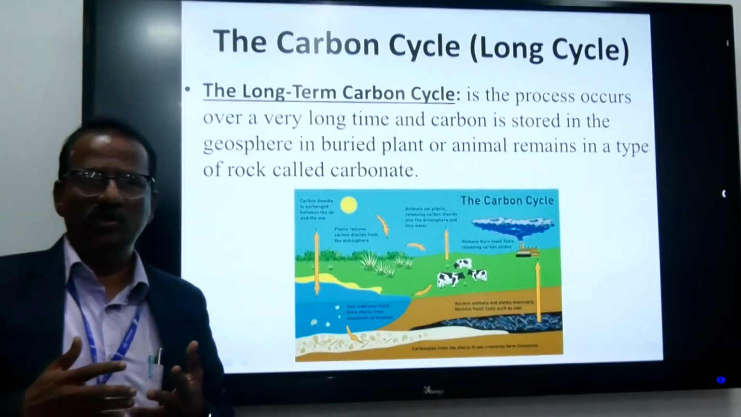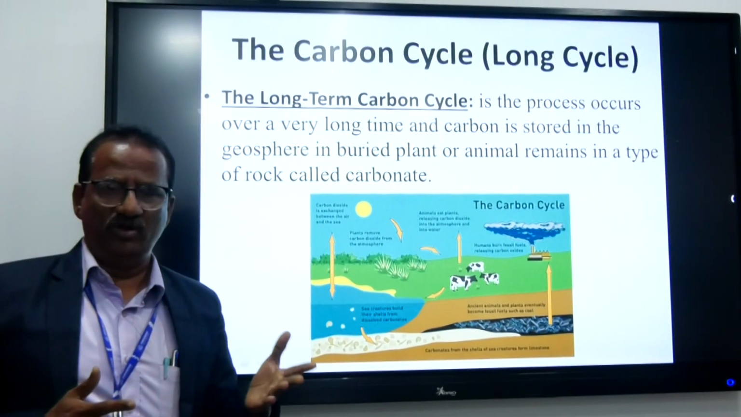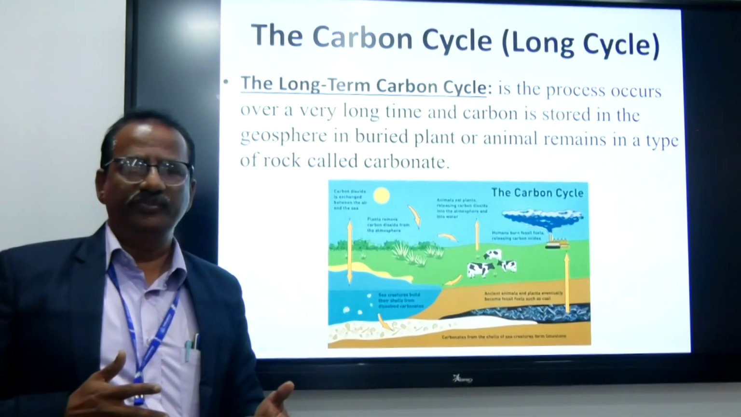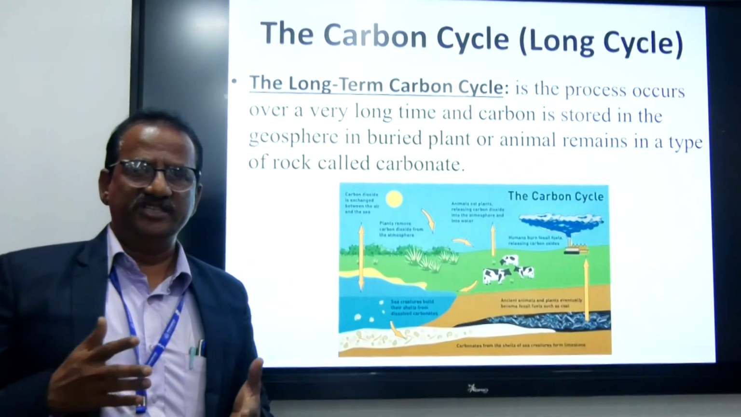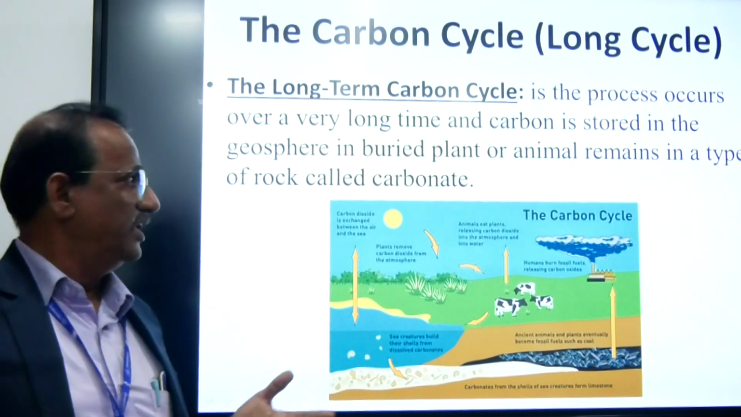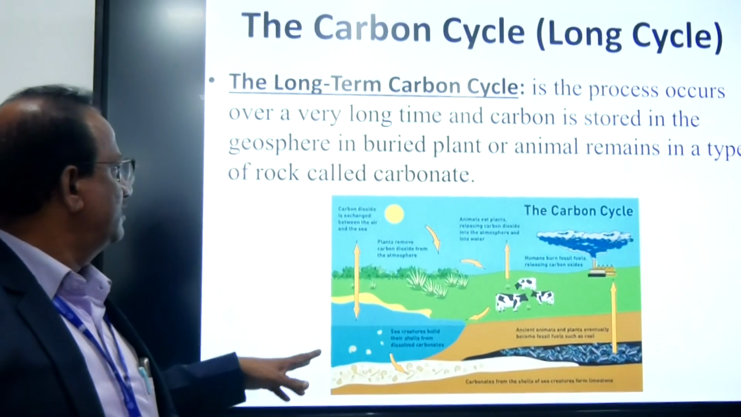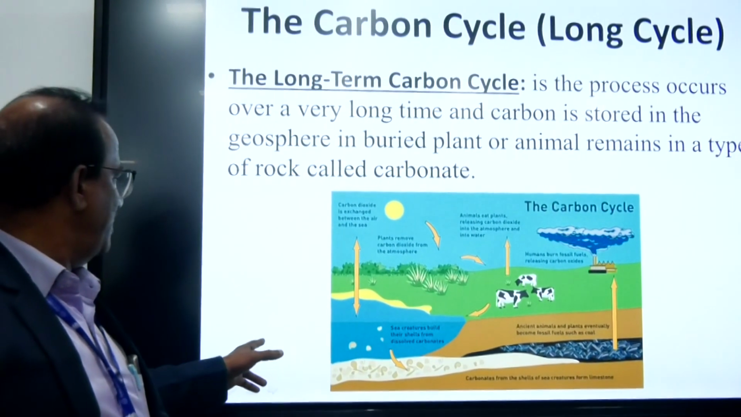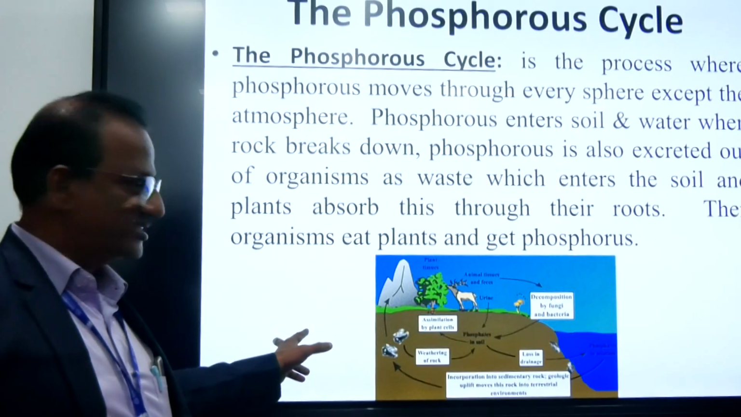This diamond and coal is not a short-term process. The same carbon, underneath the earth, takes a long time to be converted into coal or diamond. That cycle is called the carbon cycle of the long cycle nature.